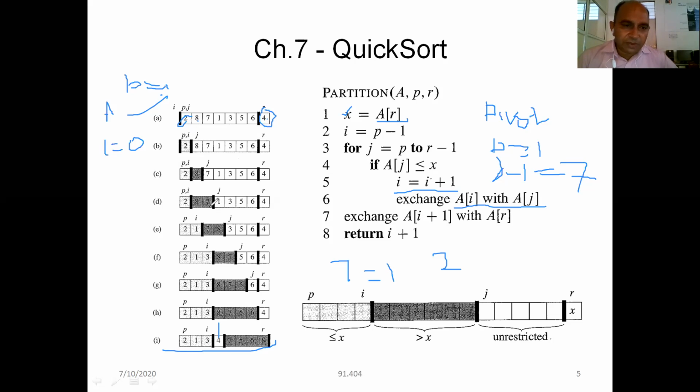Then in the next step 1 is coming here, so I am going to change this 1 with this 8 in this array. Again I am applying these steps, and finally my array comes here, that is divided in two subarrays. One is left of the 4 and one part is right of the 4.